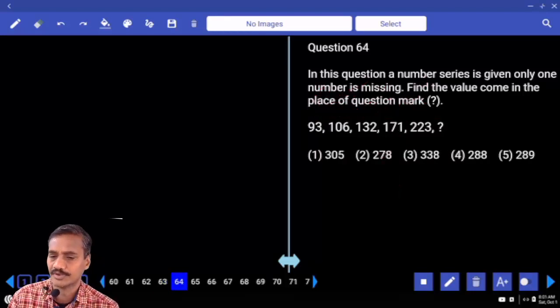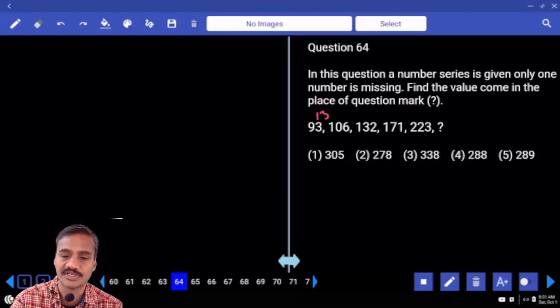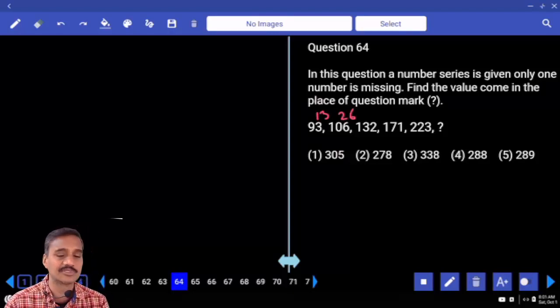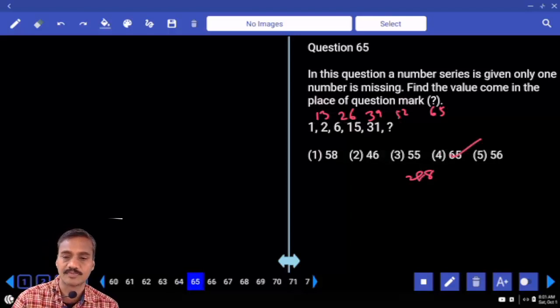And next one, 64. Now in this 64 and 93, 106. Now tell me what is the difference we have between these two? 7. 93 and 106, 13. And what is the next difference here? 106 and 132, 26. 13 and 26 are nothing but multiples of 13. Now here 39. Next one 52, 65. And 65, 5 plus 3, 8. 22 plus 6, 28. Now 288, choice 4, 64.